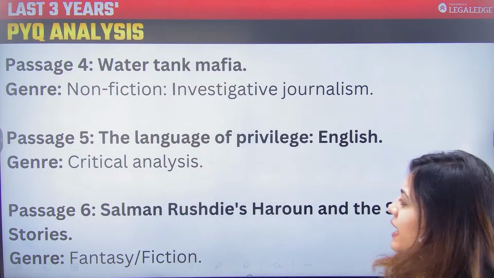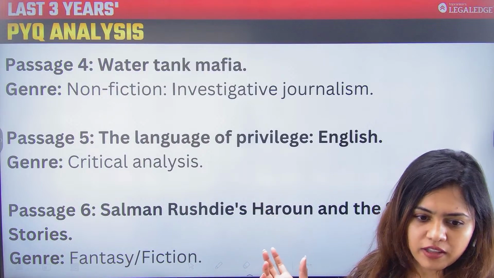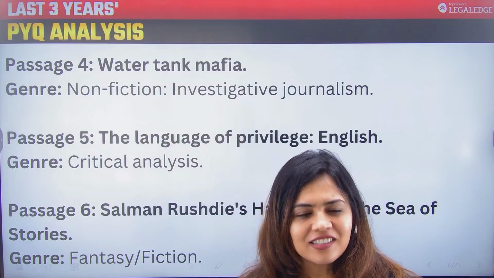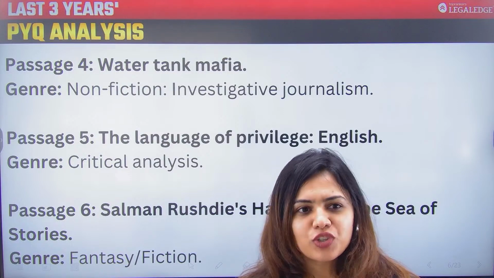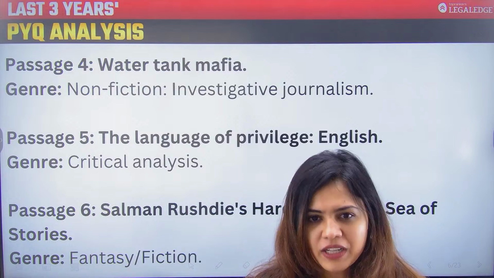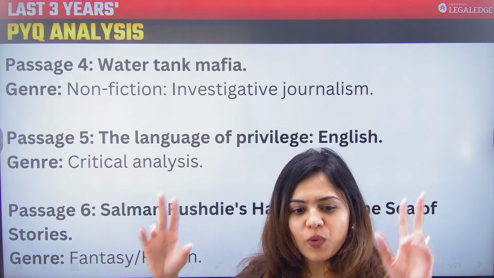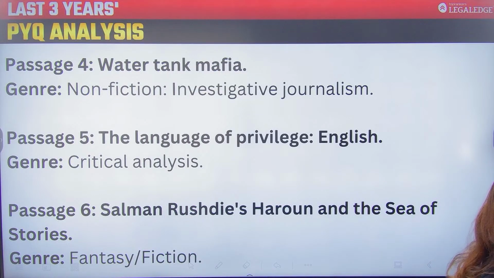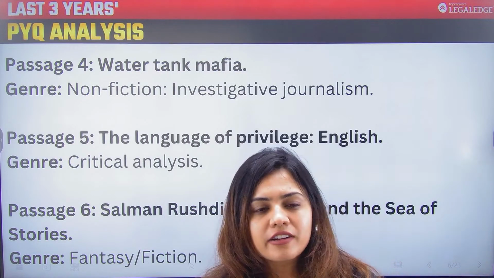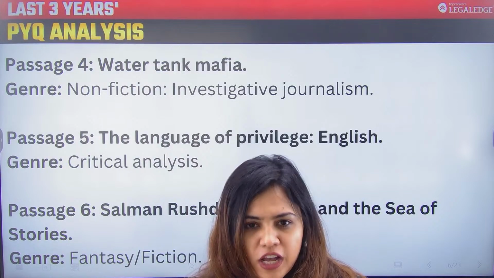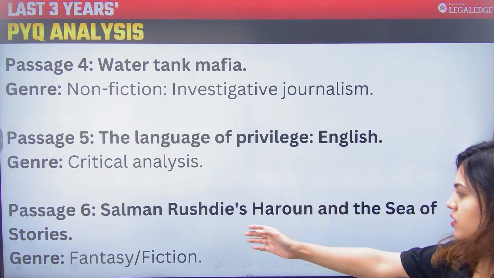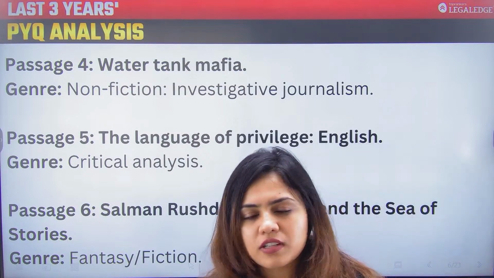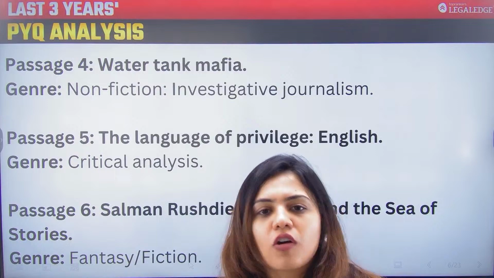So this was again a critical analysis, क्योंकि हम देख सकते हैं टाइटल से ही language of privilege का मतलब क्या है. The writer is being critical about it. ठीक है, it should be a language for everyone, but they are kind of categorizing it only for the privileged. And the last passage was again a literary passage, और ये literary passage में भी ये fiction था. So this was taken from one of the works of Salman Rushdie, Haroon and the Sea of Stories. And this was completely based on fantasy, or you can call it fiction.